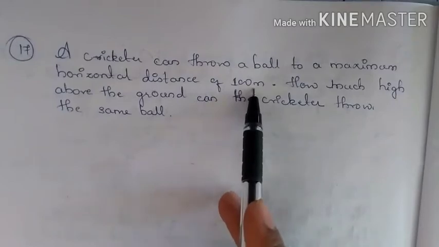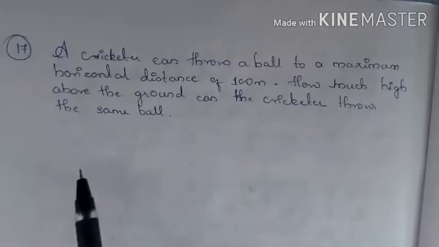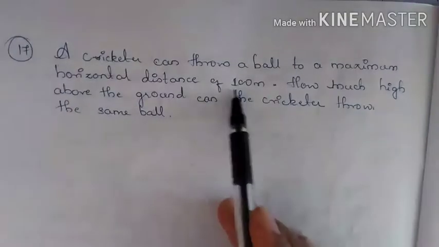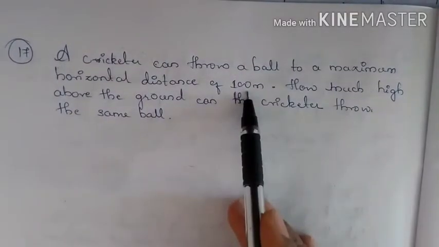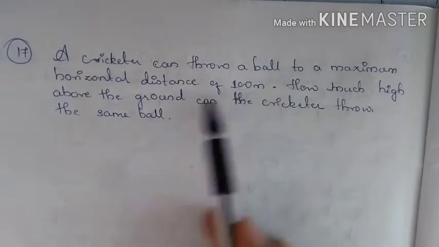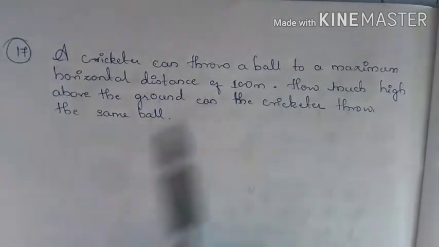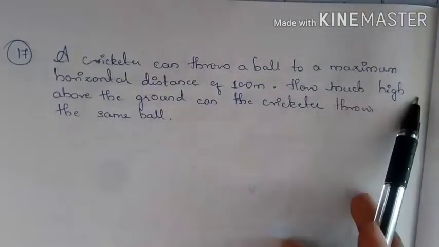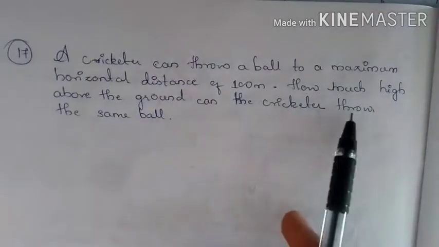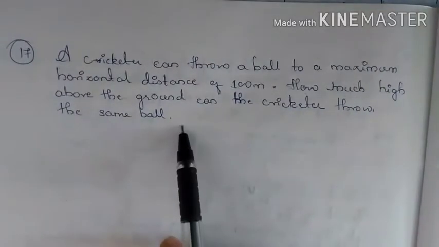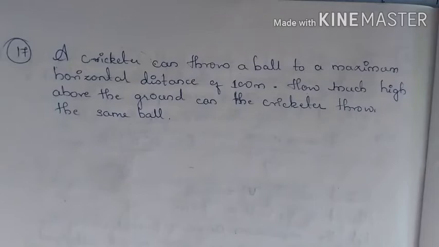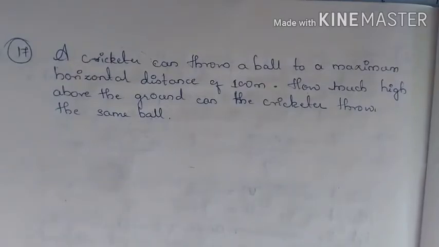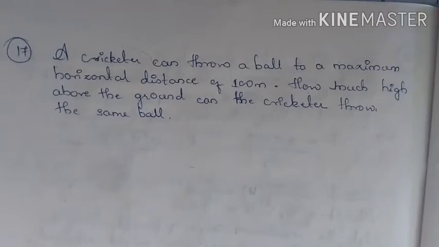So now what this person is doing, he can throw a ball to a maximum horizontal distance of 100 meters. Horizontal range is maximum at an angle of 45 degrees. So if this person throws the ball at an angle of 45 degrees, then it can cover 100 meters. Now how much high above the ground can the cricketer throw the same ball? So now we have to tell what is the height that a cricketer can throw the ball.